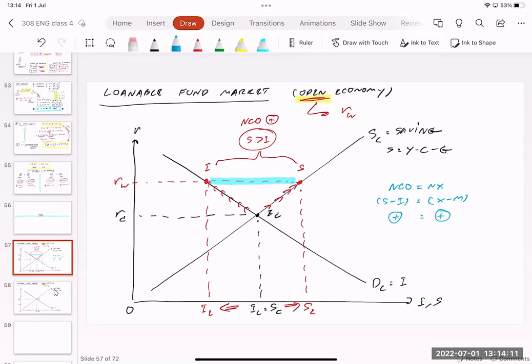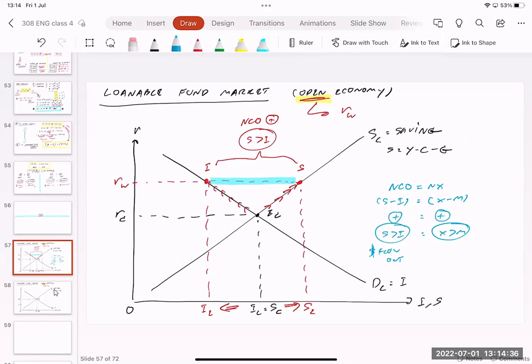So saving greater than investment, the money flows out. It implies that for the trade balance, export is going to be greater than import. It implies that we have a trade surplus.